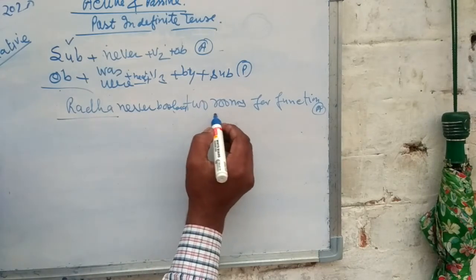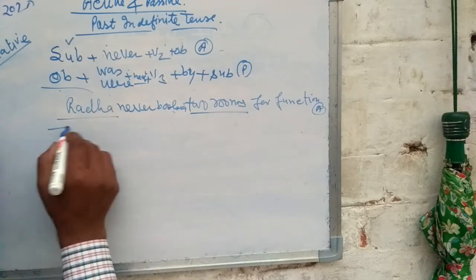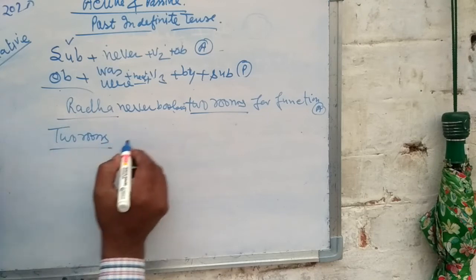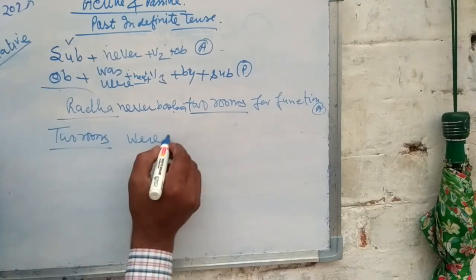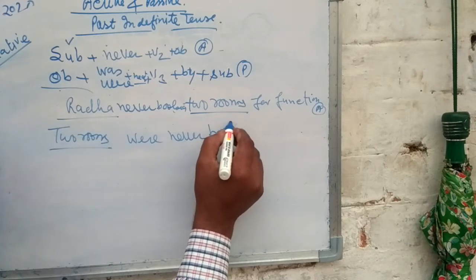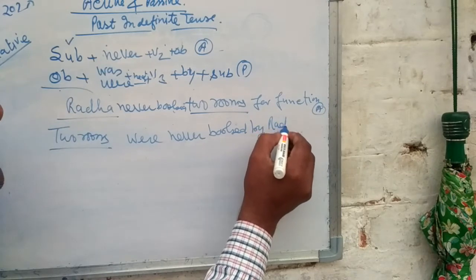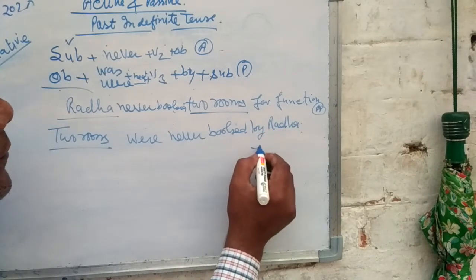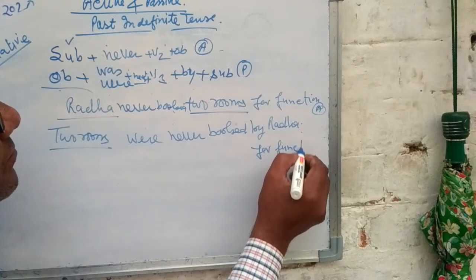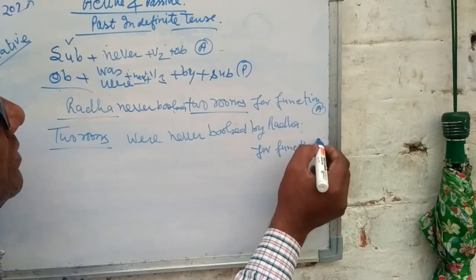Here the object is 2 rooms. 2 rooms is plural, therefore were never booked by Radha. Remaining words for a function. This is active and this is passive.